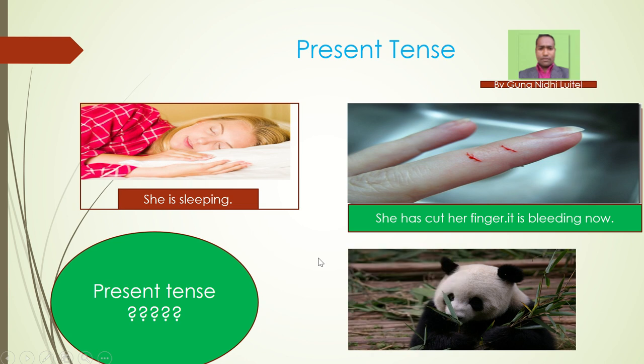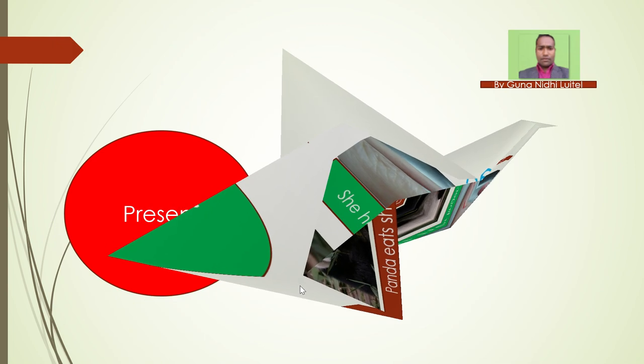And you can see a picture there. Do you know what the picture is? I think this is the picture of a panda. What does a panda eat? Panda eats fruits. So panda eats fruits, right? This is also present tense.